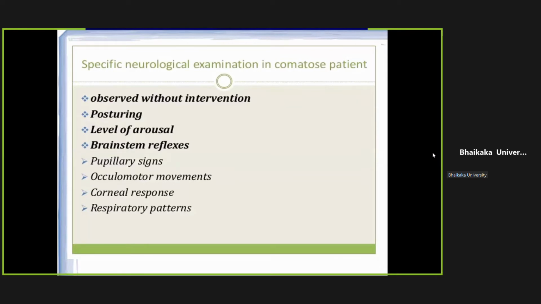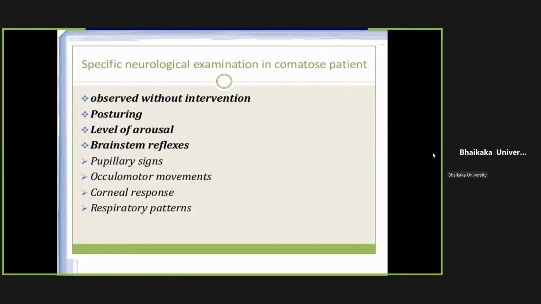So first we observe the patient without touching. How is he lying in the bed? How are his limbs? How are his eyes? How is his face? Whether any specific posturing is there or not. So posturing, then we will check for arousable. So first we will try to converse verbally.